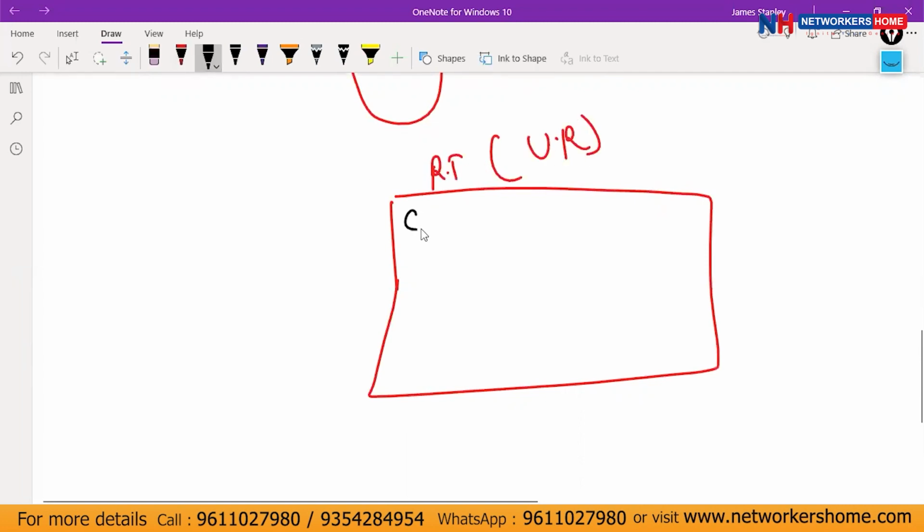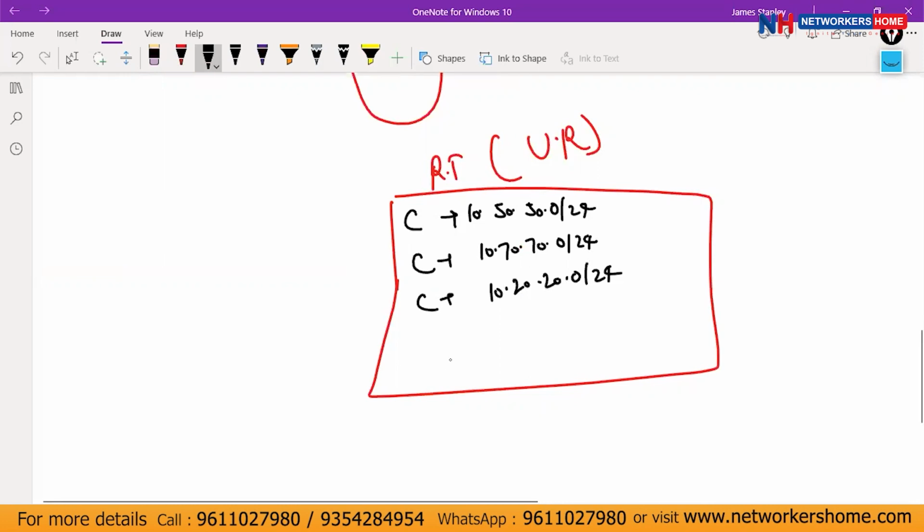This is about C, directly connected. One is 10.50.50.0/24. One more network we have, 10.70.70.0/24. Then we have 10.20.20.0/24. And then we have one more, 100.1.1.0/24. This is about inside, this is about DMZ, this is about management, and this is about outside.